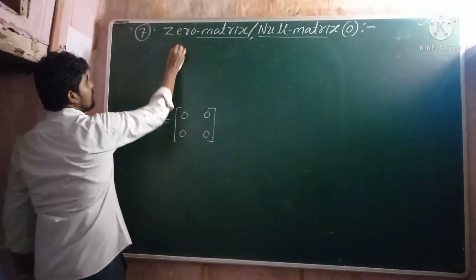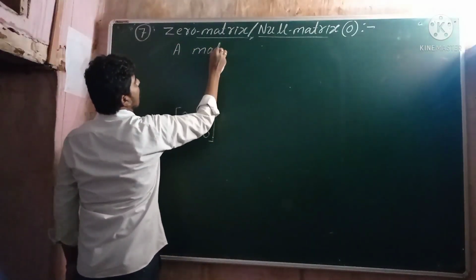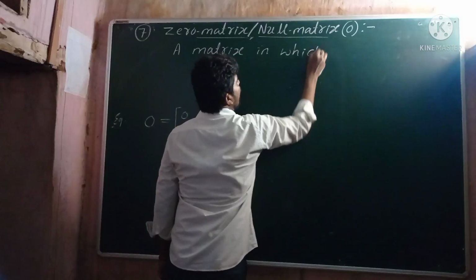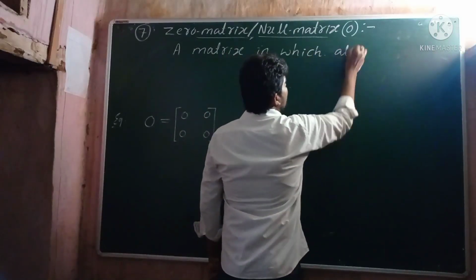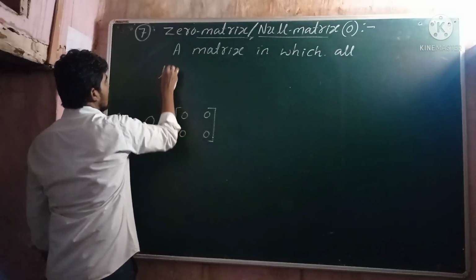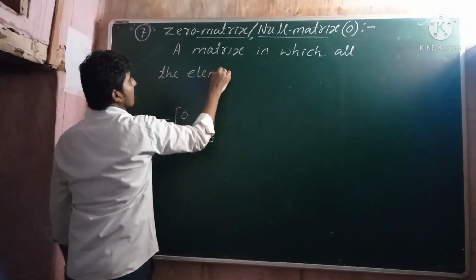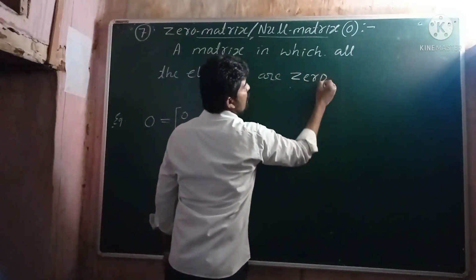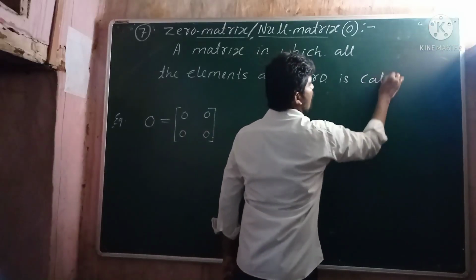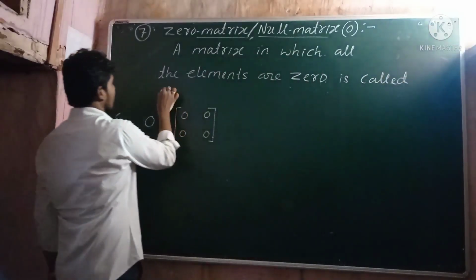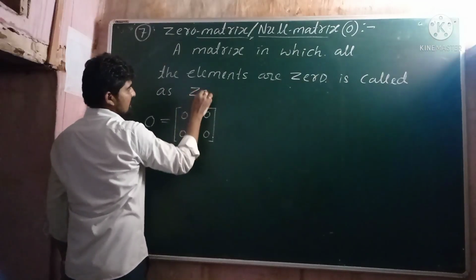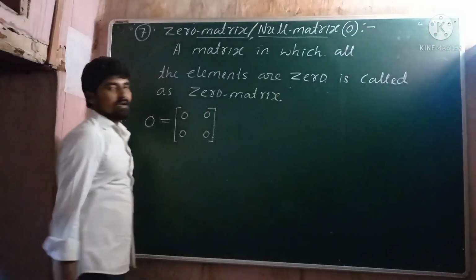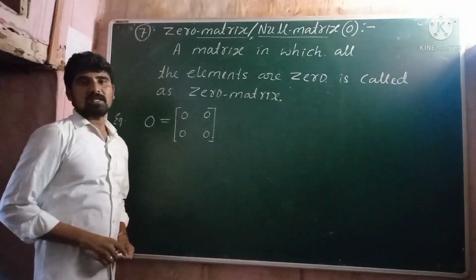What is meant by a zero matrix? A matrix in which all the elements are zero is called a zero matrix or a null matrix. I hope all of you understood. If possible, take a note.